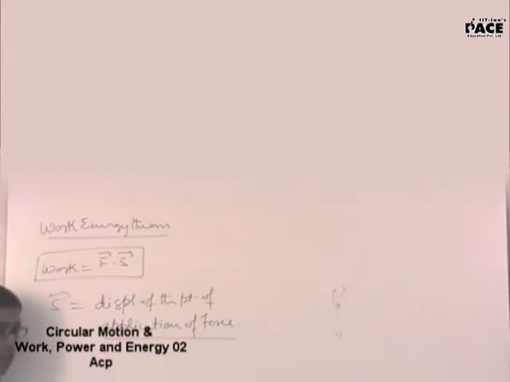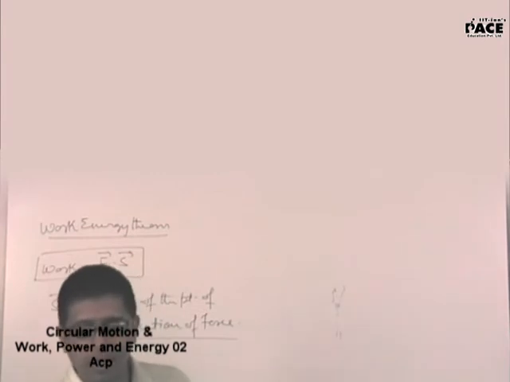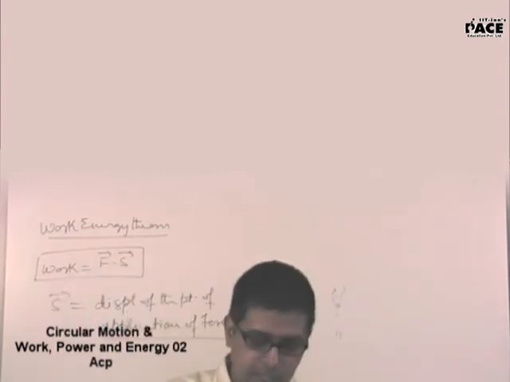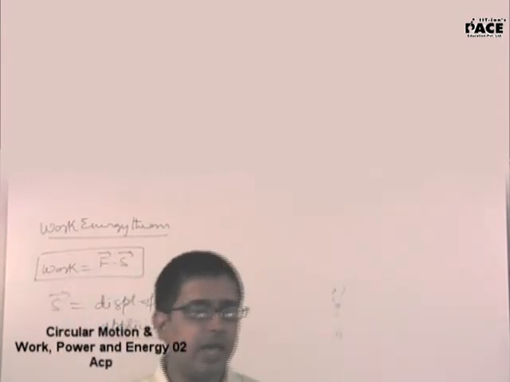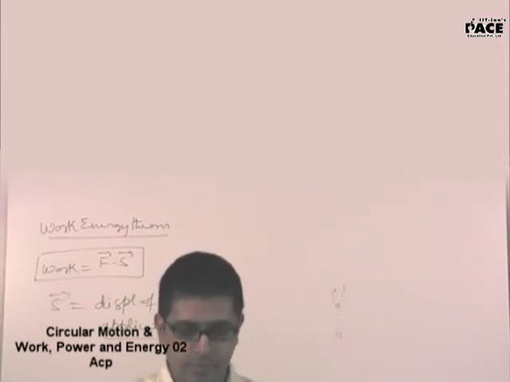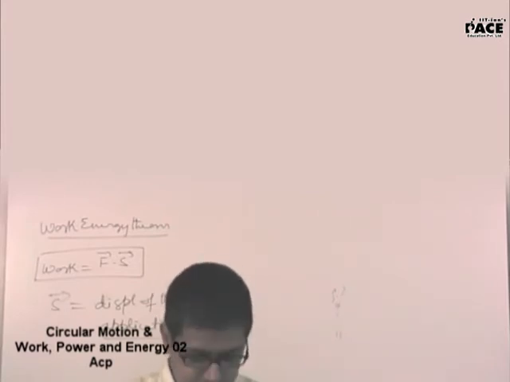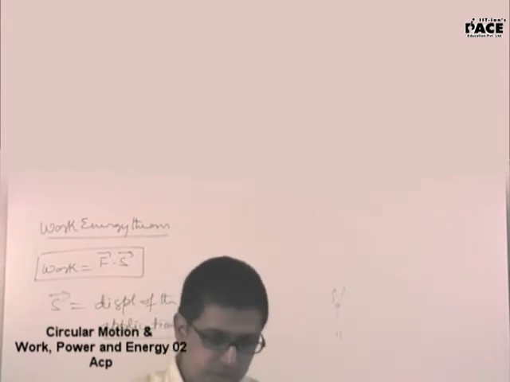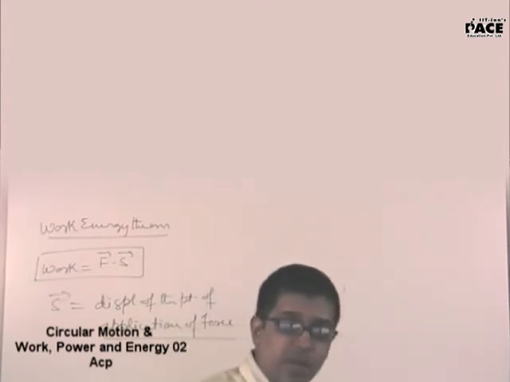Are you trying to tell me that if the point is not moving, there is no work done? Yes, there is no work done. Can you give an example? One very prominent example: when you are walking, what is the force which you are using to walk? Friction. Which friction, static or kinetic? Static, because my leg is not slipping.